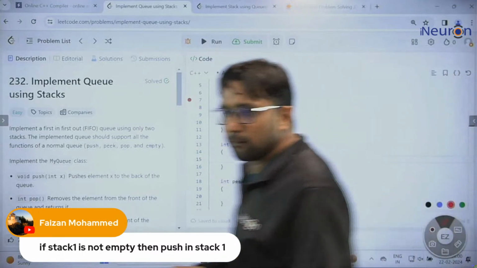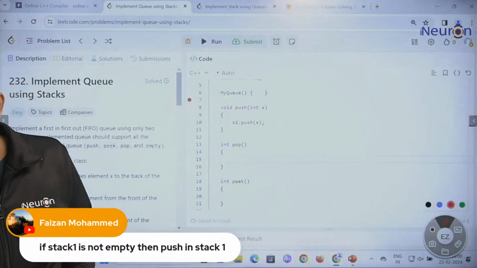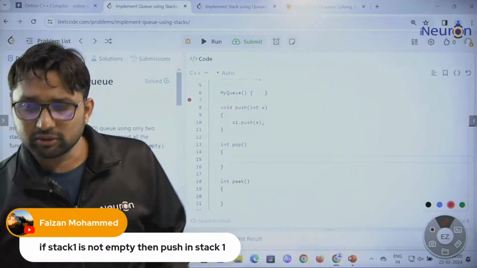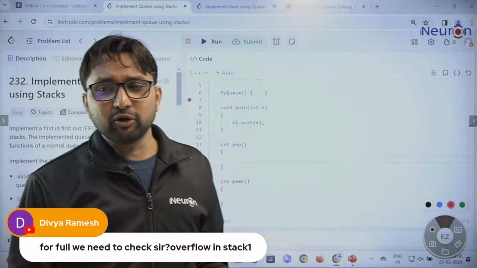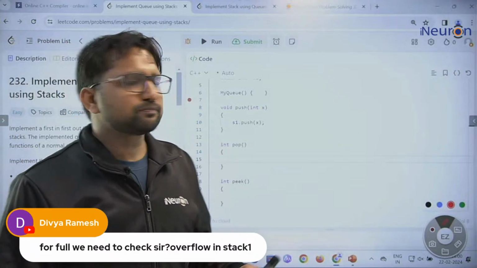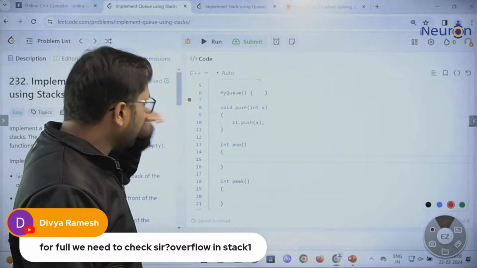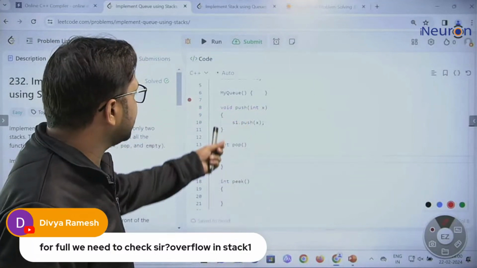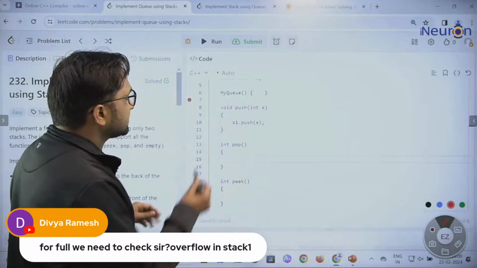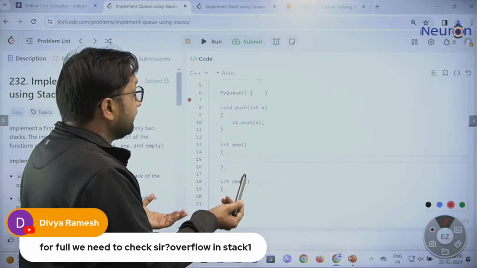What about the pop? Divya is asking another question: for full, do we need to check? For push, you do not need to check for full.